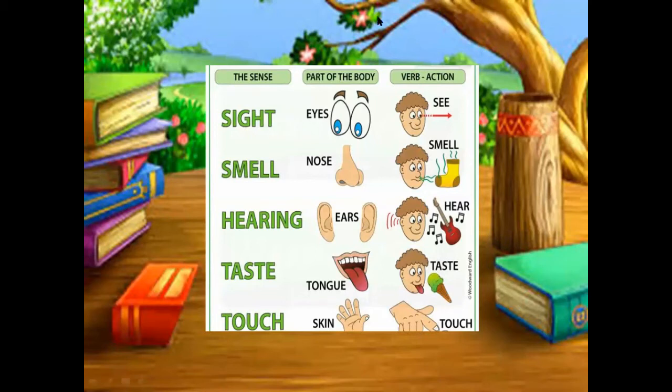Okay. Now the next one, I hope you all have a clear understanding about unit number 3, the senses. Must read thoroughly for your assessment test. Unit number 3, the senses, and all the taught units you have to read thoroughly for completing your home task and also for your online assessment test.